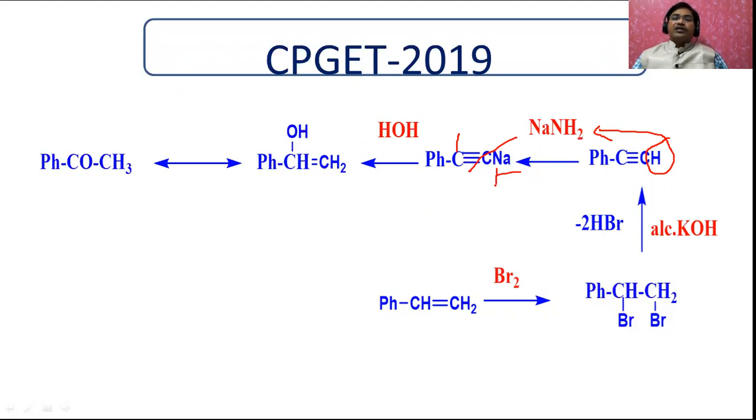Here the OH does not come; there is no chance of OH coming here. Here you never get the OH according to the Markovnikov law. Here there is no peroxide, that's why OH never adds here, and that's why you will get this.